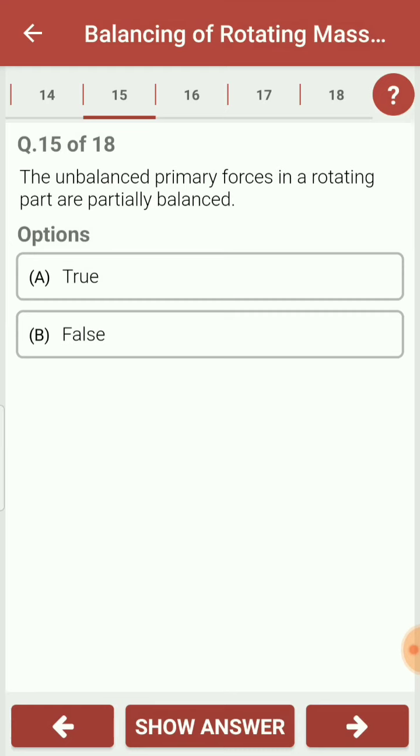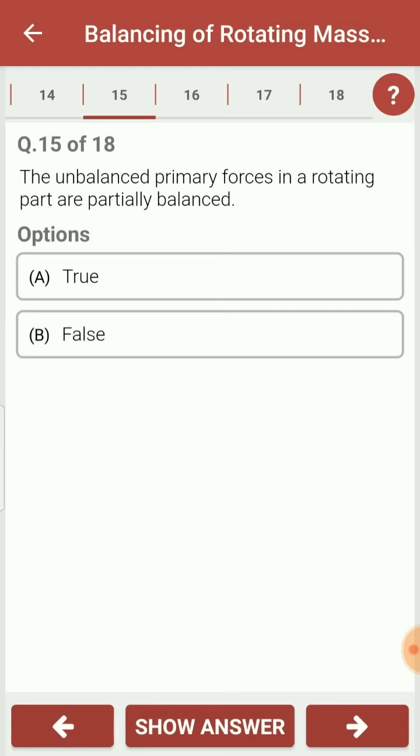Which of the following factors are not responsible for unbalance in the rotating masses? So we need to check which of the factors are not responsible. We know that because of an error in the manufacturing of the rotor, there might be a chance of unbalance in the system. Also, due to the manufacturing tolerance and shape of the rotor, there are chances of unbalance. So which of the following is not responsible? Actually, all three options are responsible for unbalance in the rotating system.